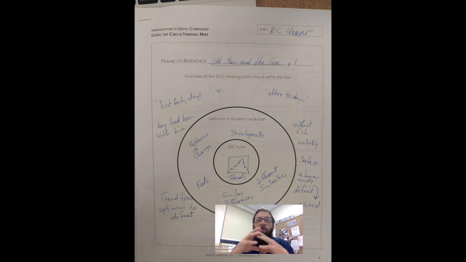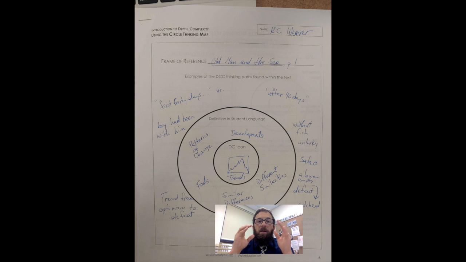Then as I looked at the first page, I noticed the trend. The trend went from the first 40 days to the last 40 days. The first 40 days, optimism, he's with the boy in the boat. So on the left side there, I put first 40 days, and then I put versus, and on the right side I put after 40 days. So in the first 40 days, it says the boy had been with him. That's huge. That's optimism. That is relationship. That is not being alone or being lonely.